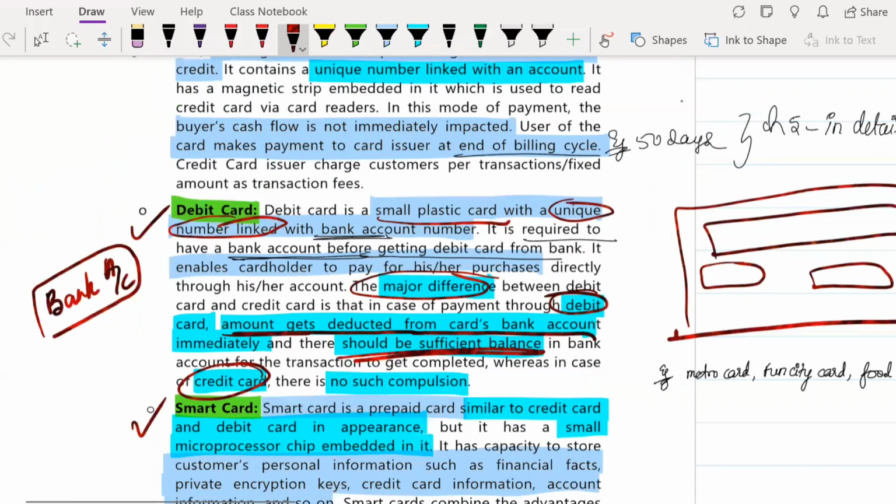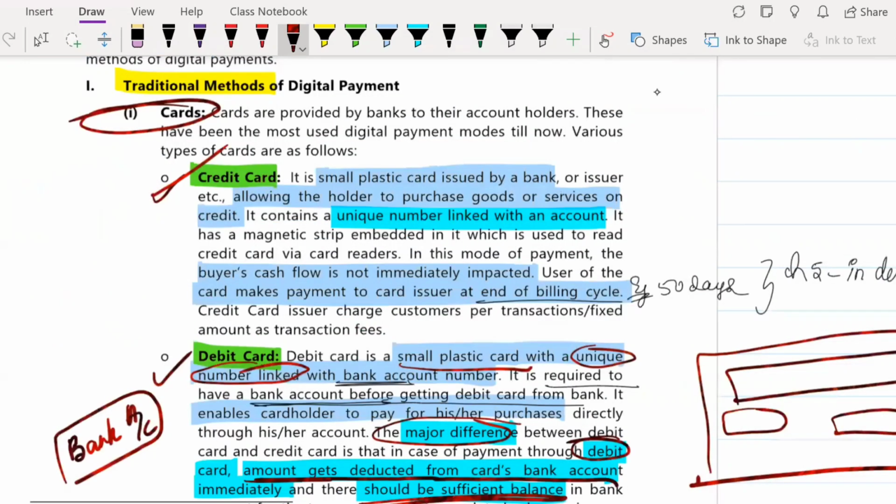Okay, so credit card, I will discuss now. A credit card is also a small plastic card which is issued by the bank. Here, it allows the holder to purchase goods and services on credit. On credit means you need not have that amount of money with you, but you can spend it.